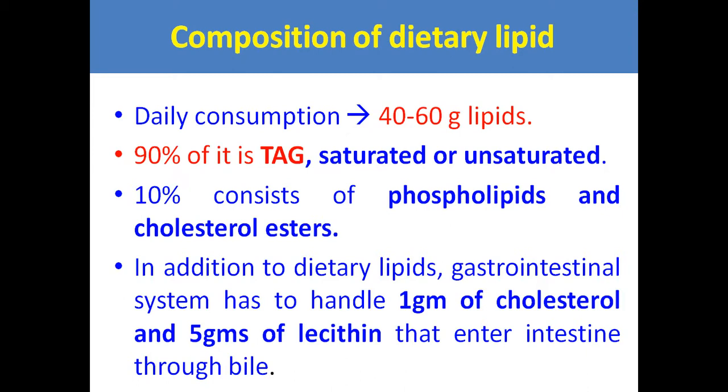Bile is required for the digestion and absorption of lipids.